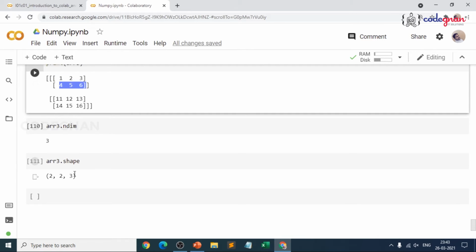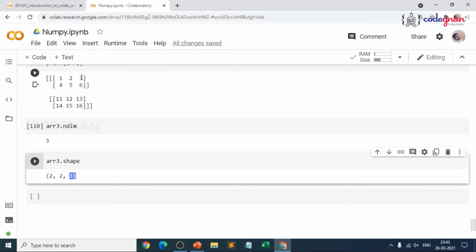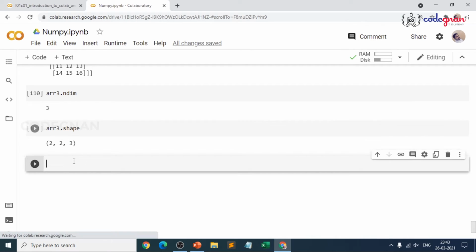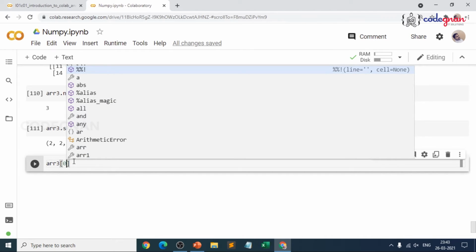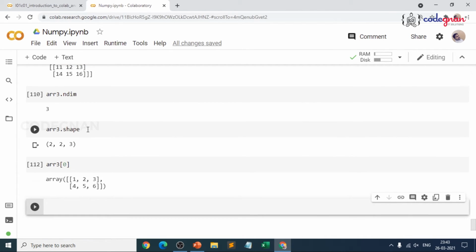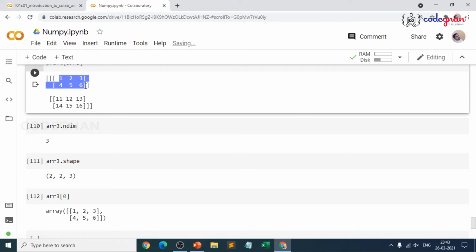2 rows. And how many columns are we having? 3 columns. That is how you could extract. And the same concept when you go for reshape, don't worry, we'll be working on the reshape concept again, you will understand. If I specifically give ARR3 of 0, you get this specific axis completely: 1, 2, 3, 4, 5, 6,